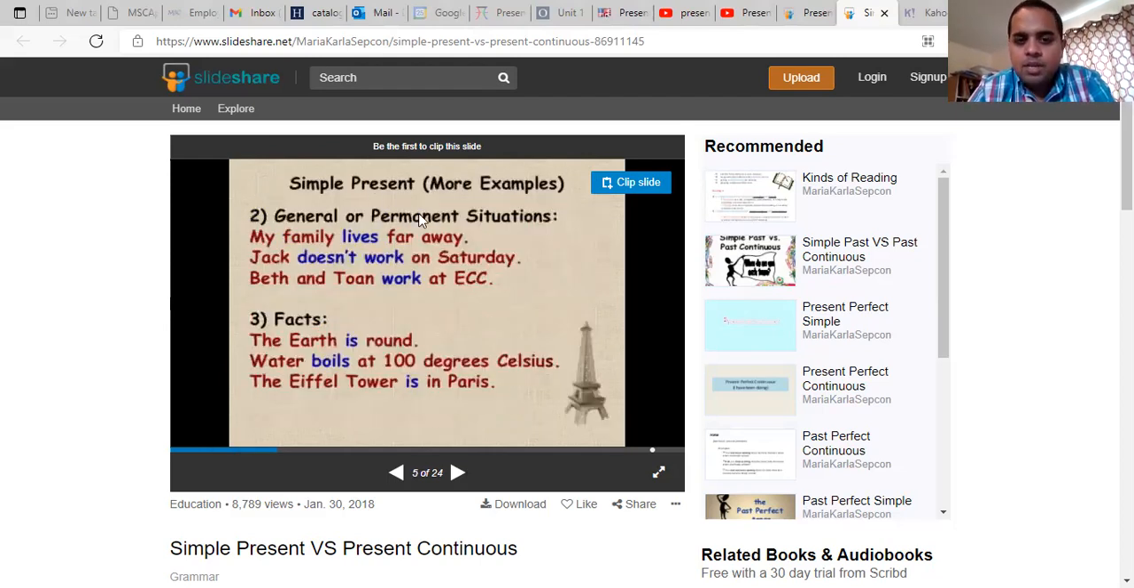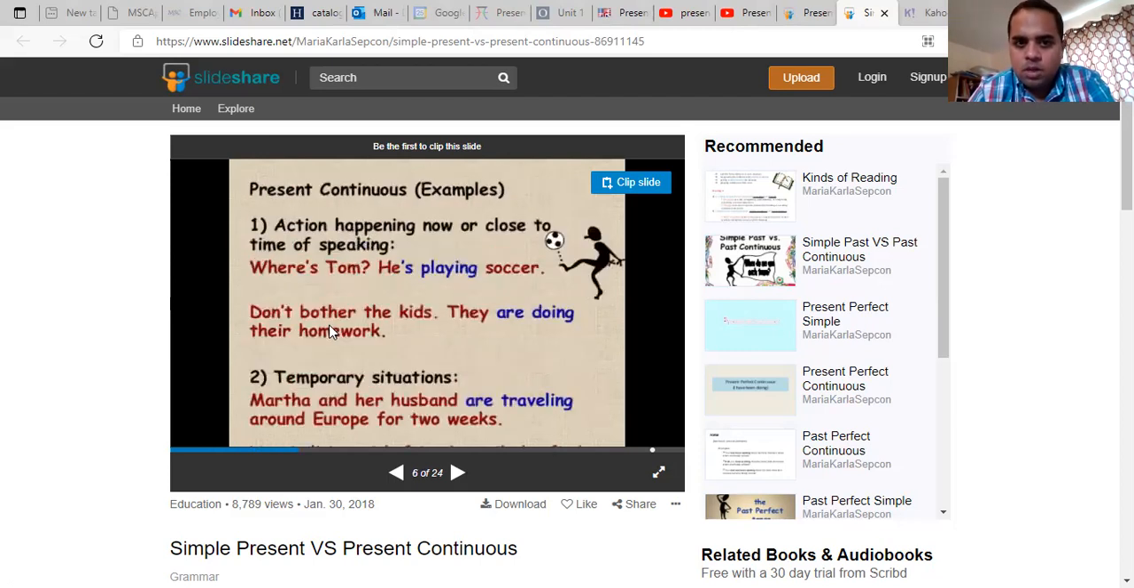Okay. Again, we use simple present for general or permanent situations or facts. Present continuous. The verb ends with ing. Okay. See, where's Tom? He's playing soccer. The implication is now. See, playing. Don't bother the kids. They are doing their homework. See, doing has ing.